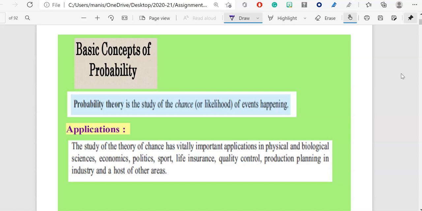Probability theory is the study of the chance or likelihood of events happening. There are many applications of probability. The study of the theory of chance has vitally important applications in physical and biological sciences, economics, politics, sport, life insurance, quality control, production planning in industry, and a host of other areas.